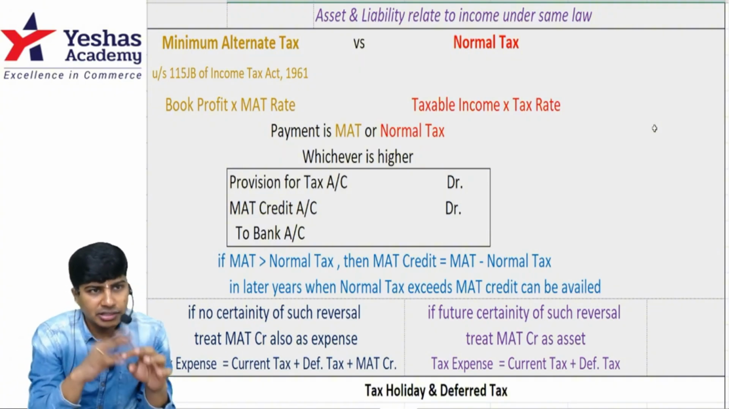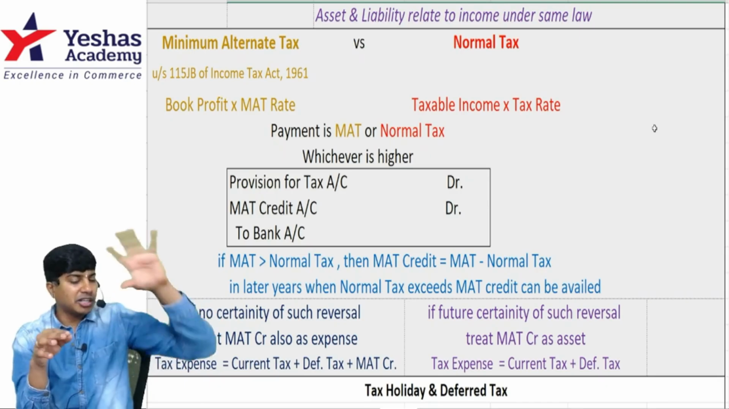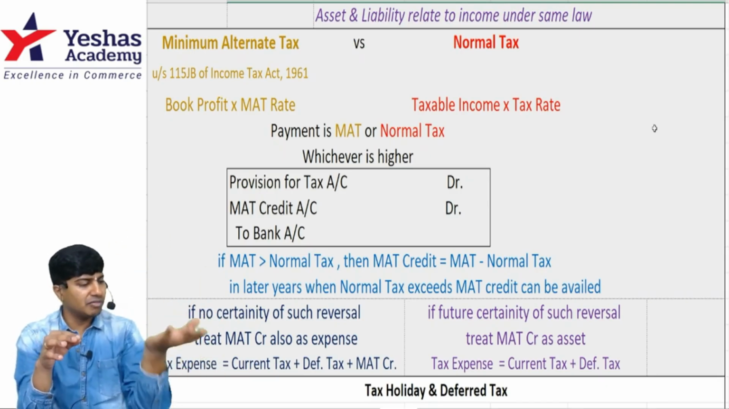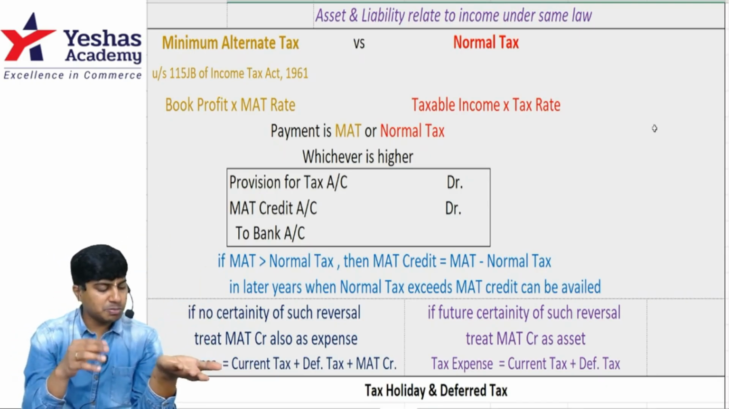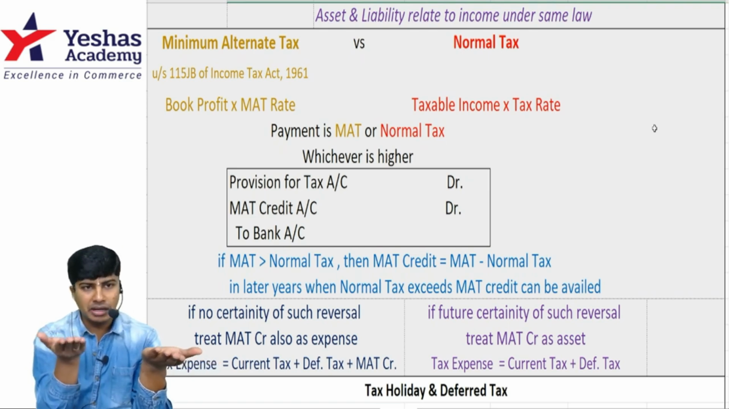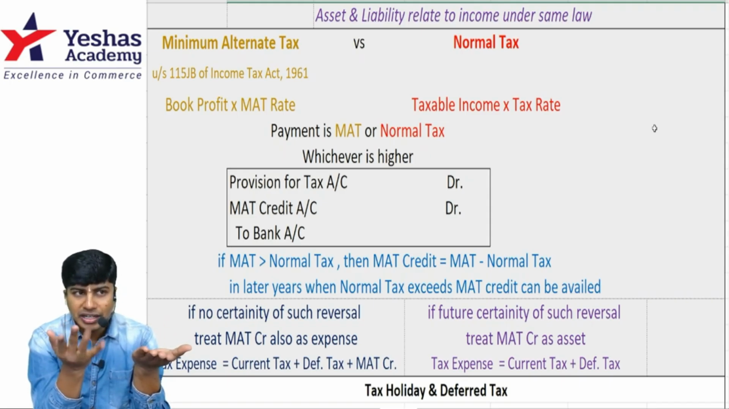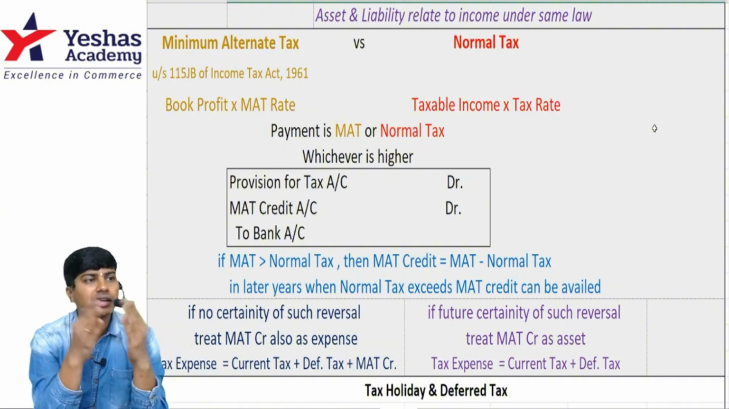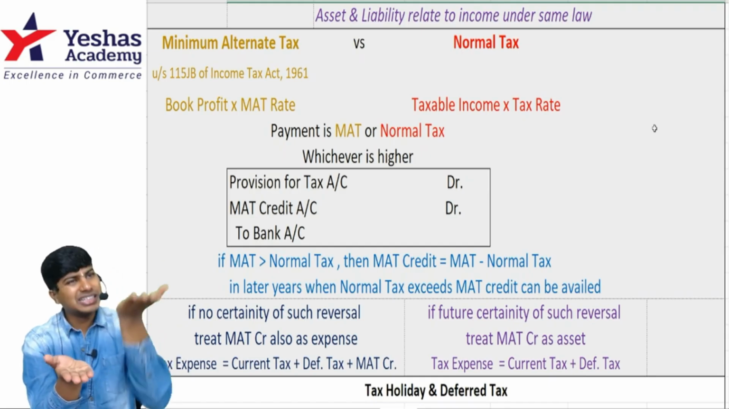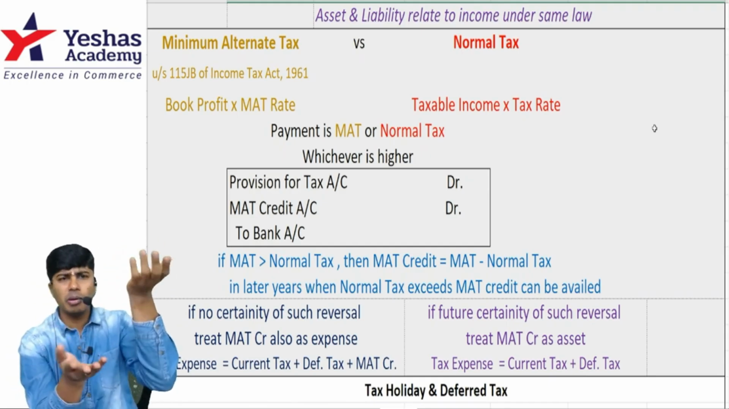Alternate to normal tax. As per the remaining provisions of the Income Tax Act, we compute the normal tax. As per MAT provisions, we compute MAT. When we are about to pay, we need to compare both. We need to pay normal tax as per the normal provisions of the Income Tax Act, or minimum alternate tax as computed under section 115JB, whichever is higher. If normal tax is more than MAT, then no problem, you pay normal tax.